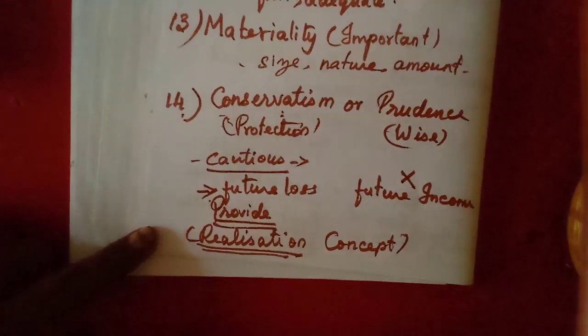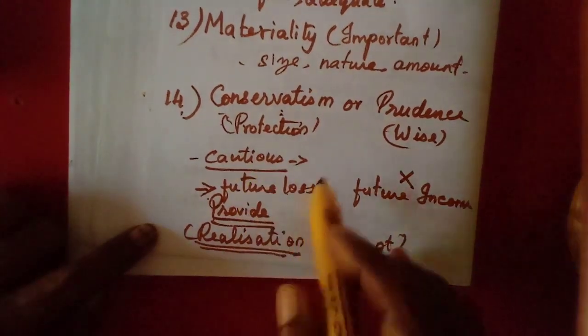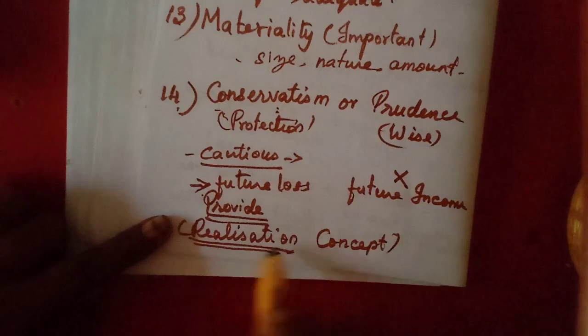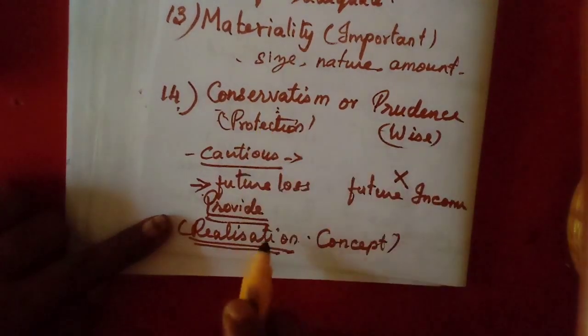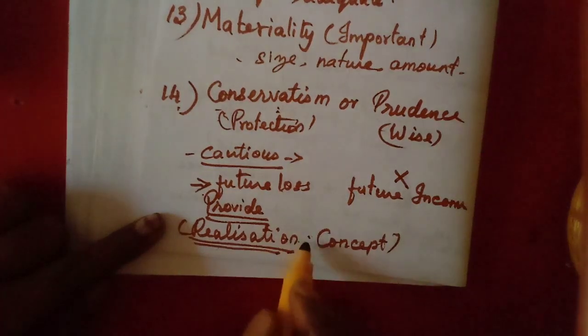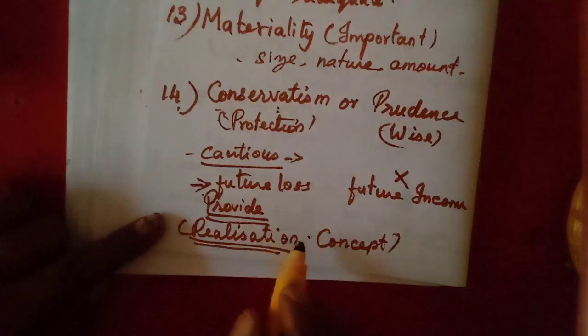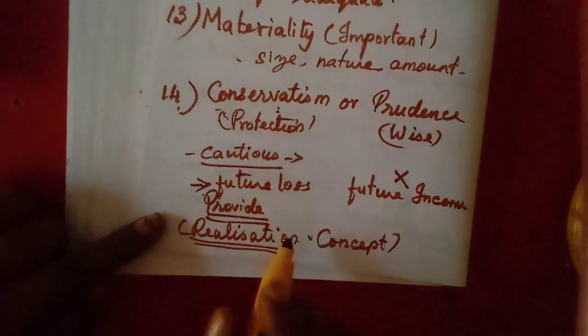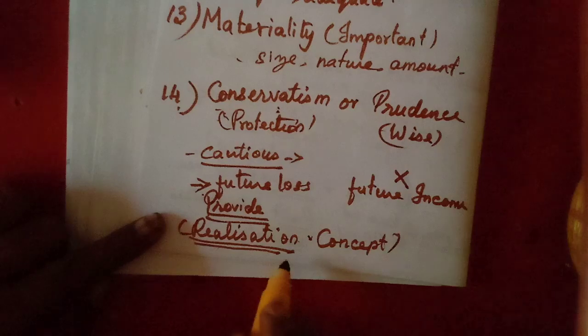This concept is related to conservatism. That's why, if the value of a particular asset keeps on increasing, we never write that asset at the market price. Only at the time of selling the asset will we consider it as profit.